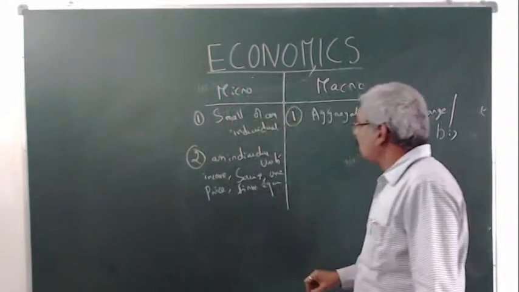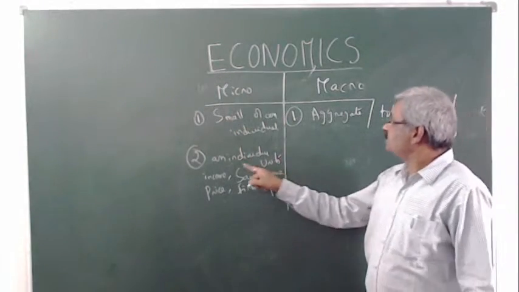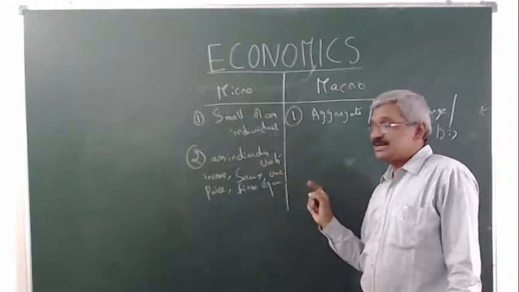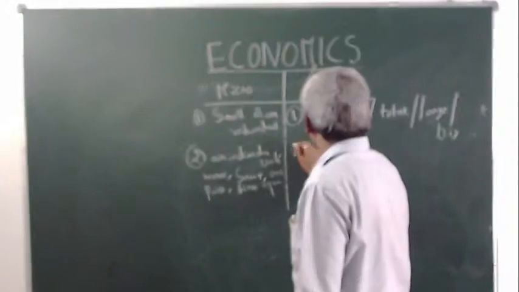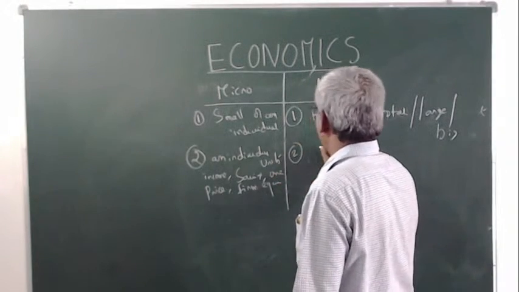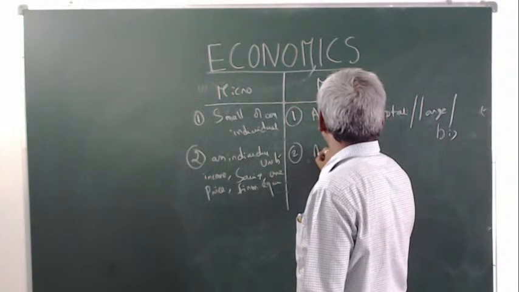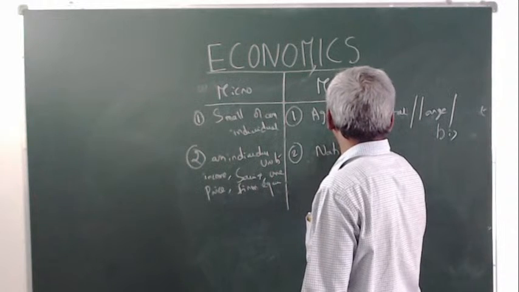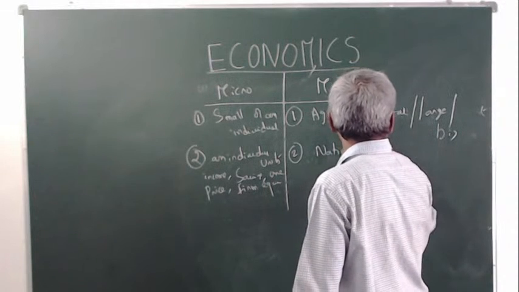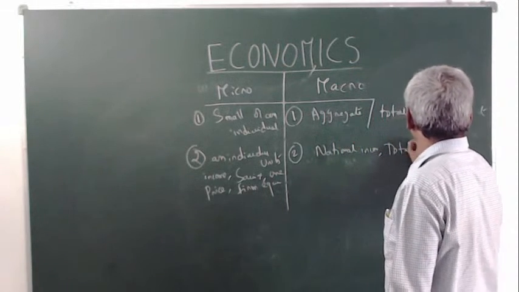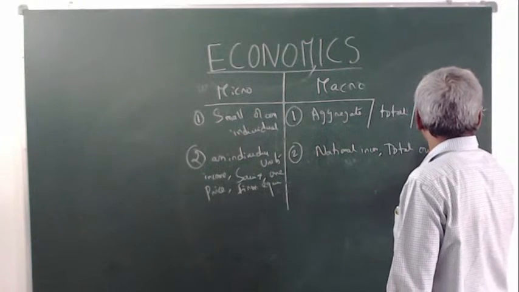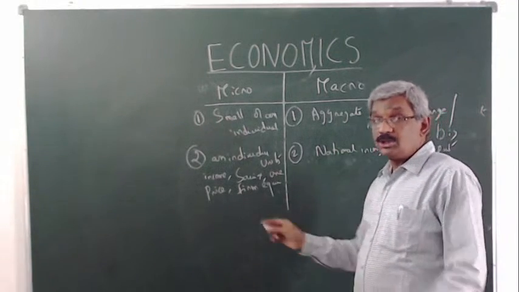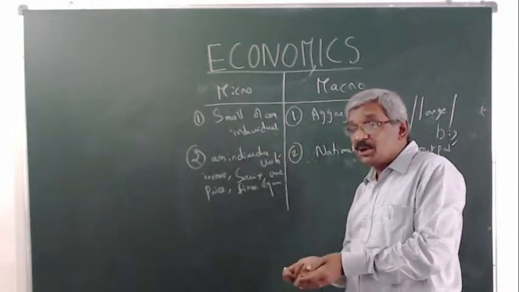So these are all studied by microeconomics as individual units. But in macroeconomics, aggregate, that is national income, total output. So this is the macro level.